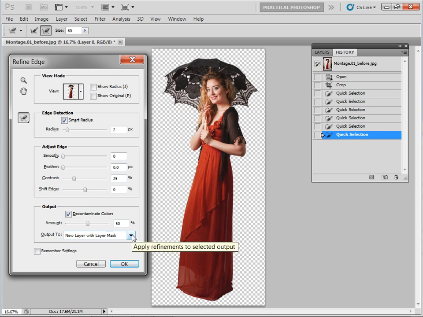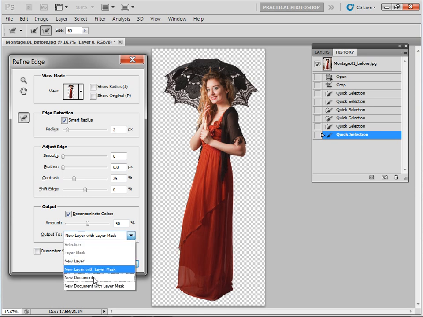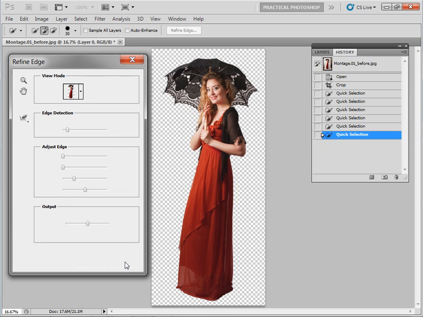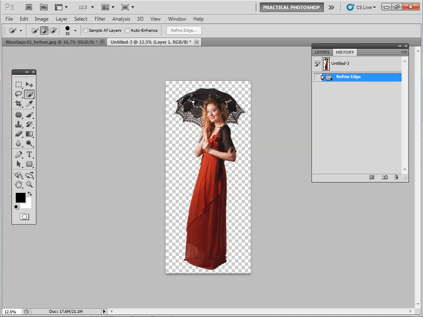So let's go to Output To and go down to New Document. You've got a number of options here. None of them are more right or wrong than the others, but for this purpose we're going to use New Document. So just click that, so that's set, and then click OK. And now you can see that our model is extracted into a new document on a new layer with a checkerboard background so that we can use that.